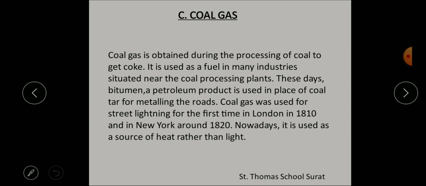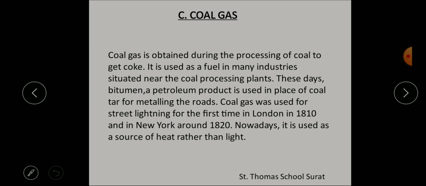Understood? So it is a very good fuel, and it is used in many industrial units which are situated near the coal processing plants. It is used as a fuel in many industries situated near the coal processing plants. These days, bitumen, a petroleum product, is used in place of coal tar for